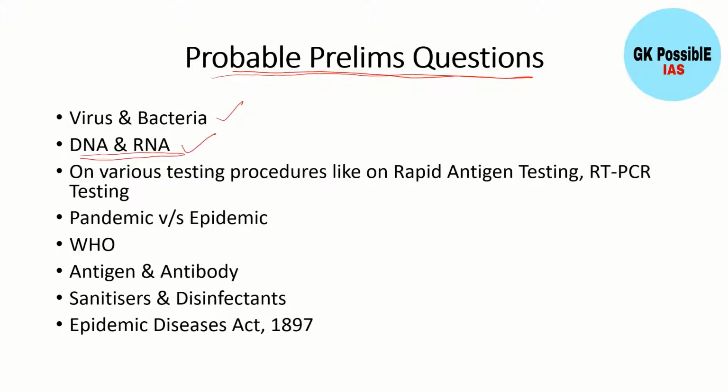Then various testing procedures like rapid antigen testing, RT-PCR and other testing like ELISA, all these things. Then what is the concept of pandemic and epidemic, what is the difference between them? Then World Health Organization, antigen and antibody, what are the antigens, what are the antibodies, sanitizer and disinfectants, what are the various chemical compositions and formulas. Then Epidemic Diseases Act 1897.